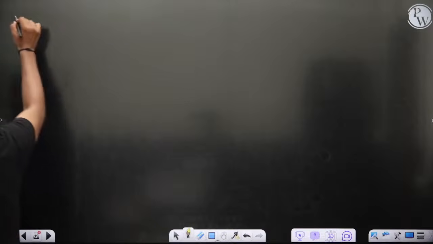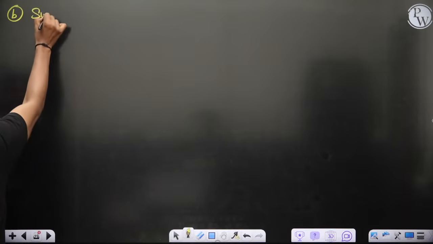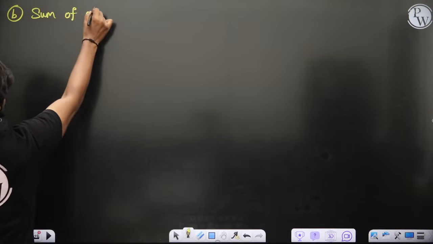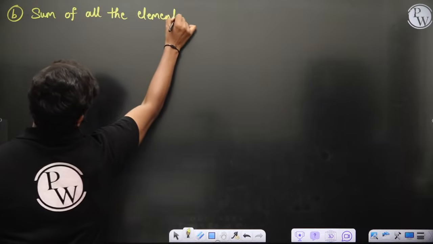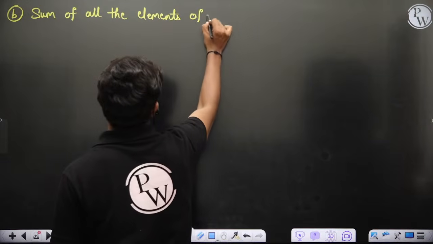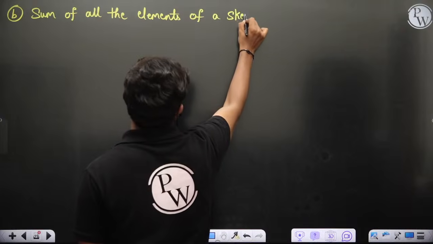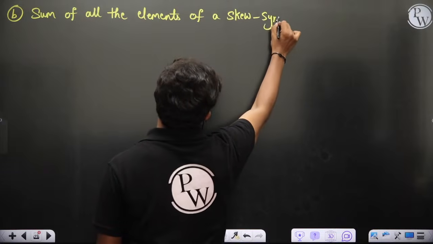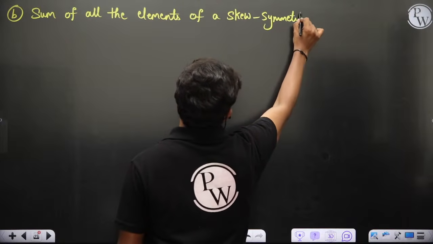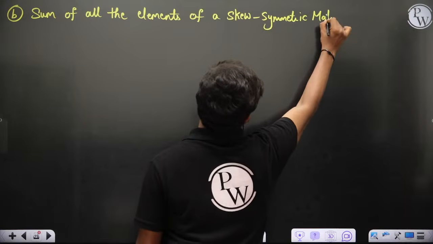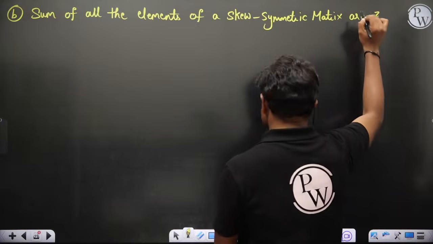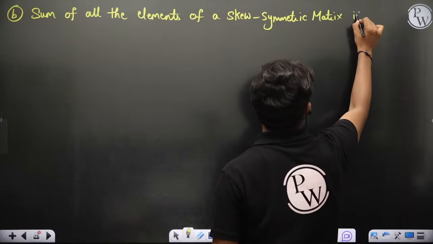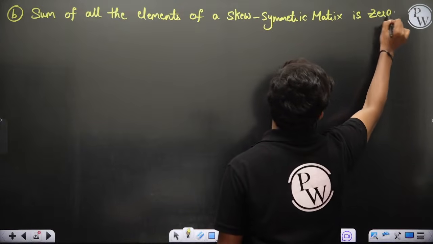You can write: the sum of all the elements of a skew-symmetric matrix is 0.